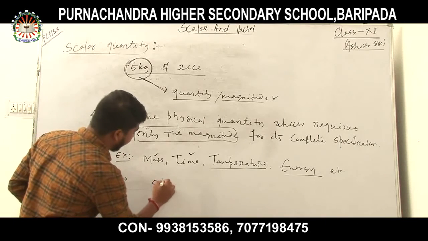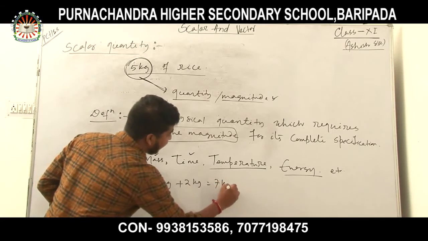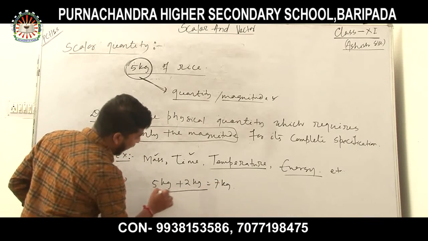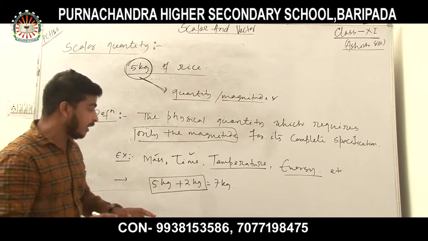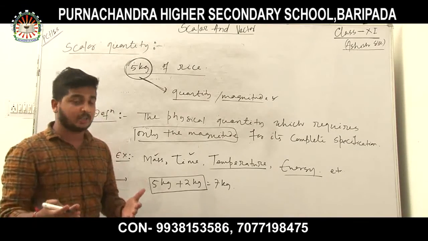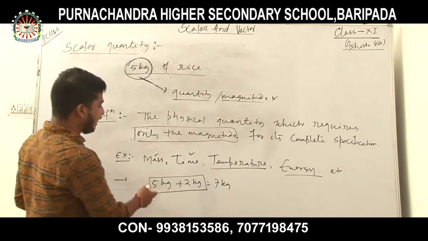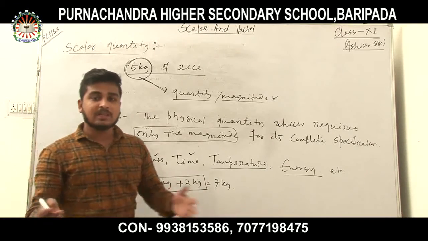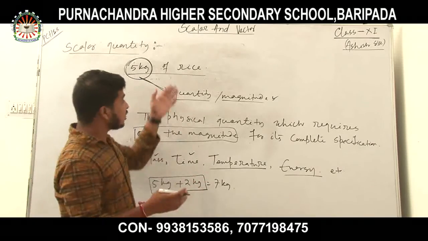In order to add these quantities, I did not require any special kind of operation. I just add them, as we do in algebra. I did not require any special addition for scalar quantity.